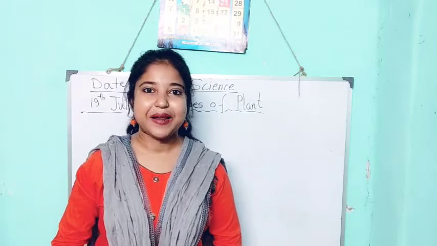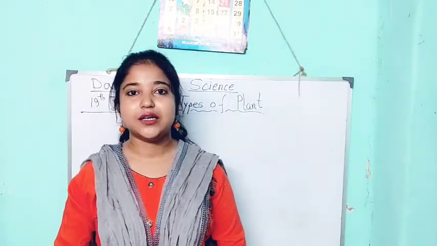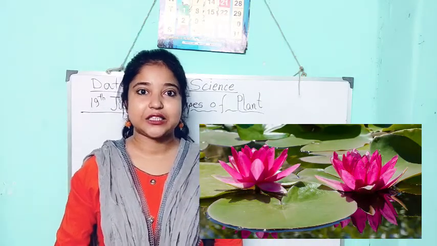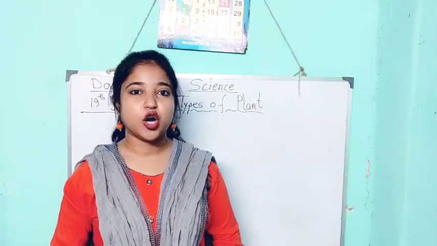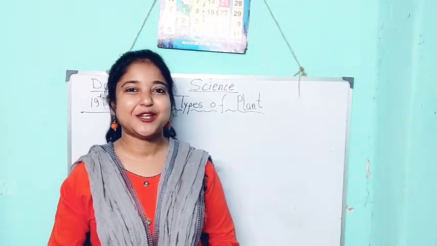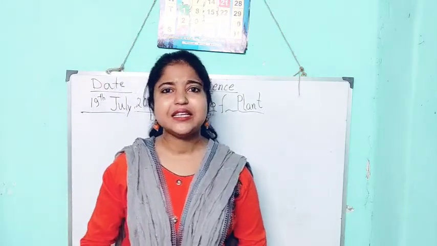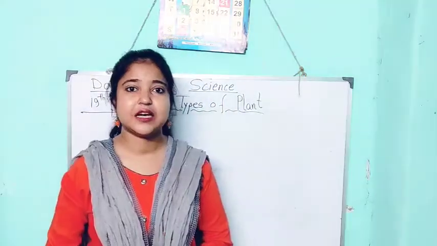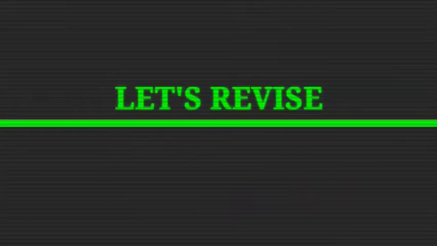There are water plants also. That means plants that grow in water, like lotus, water lily, and water hyacinth. These are called water plants, right? Because they grow in water. So these are the different types of plants we just learned today. These are the different kinds of plants.